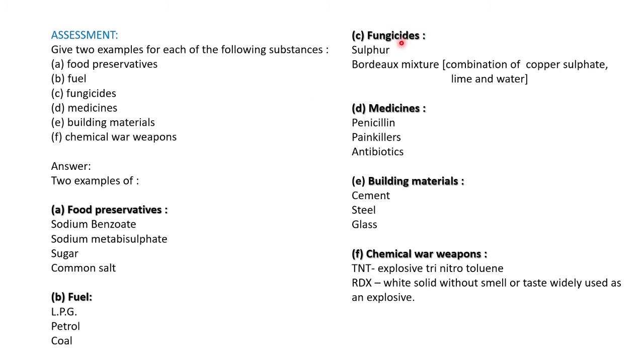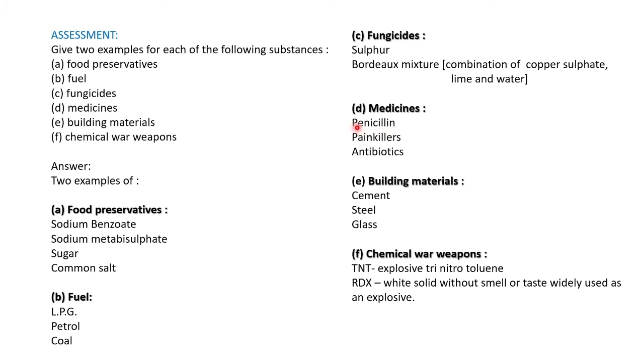Then fungicides: we can use sulfur or Bordeaux mixture. It is a combination of copper sulfate, lime and water. Understood? For fungicide, sulfur is one example, and Bordeaux mixture, a combination of copper, lime and water, is another. These two are examples of fungicides. Then medicines: penicillin, painkillers, antibiotics.